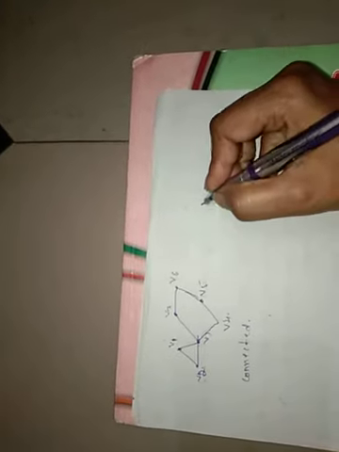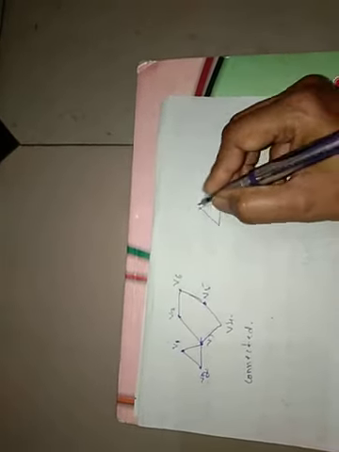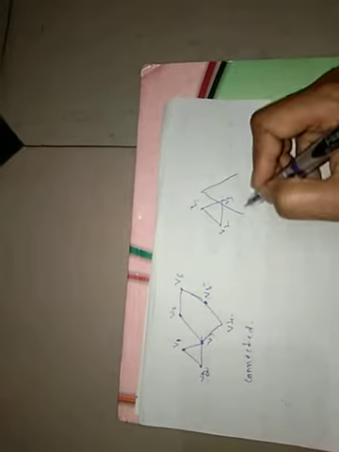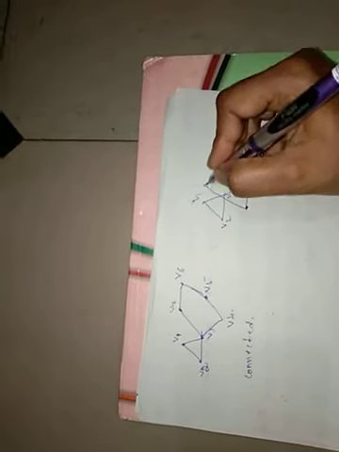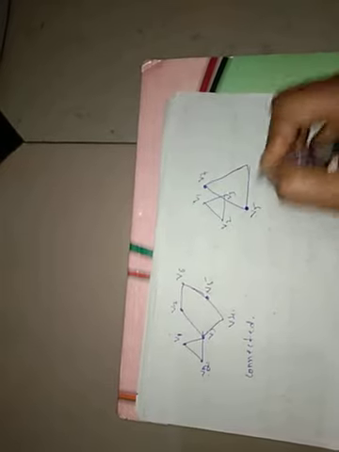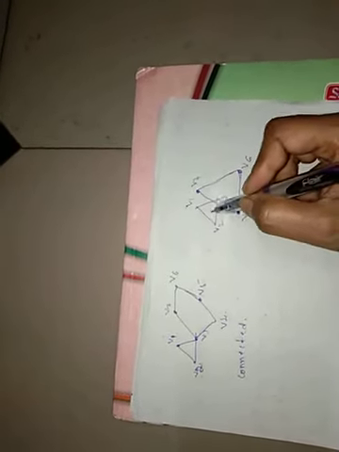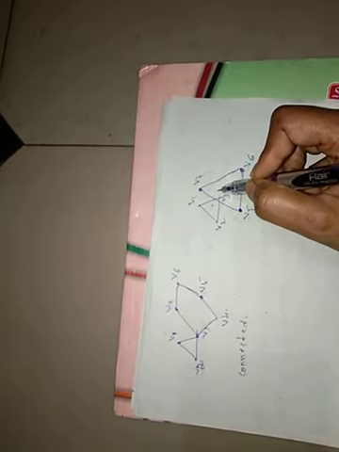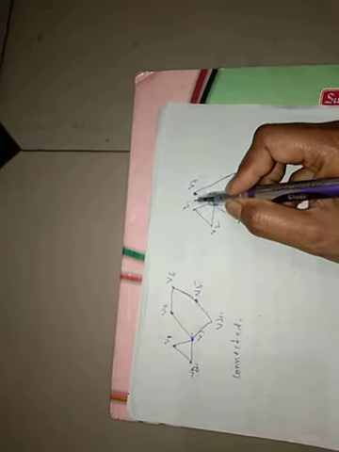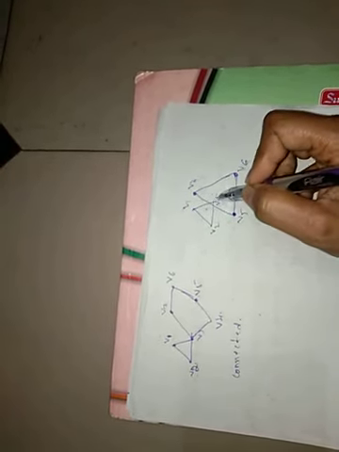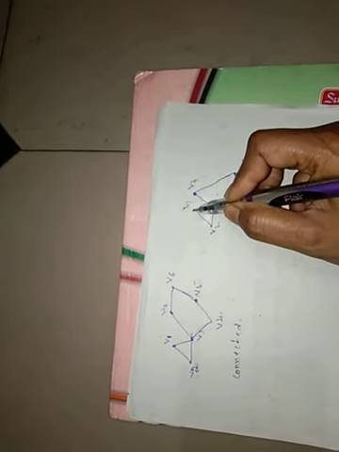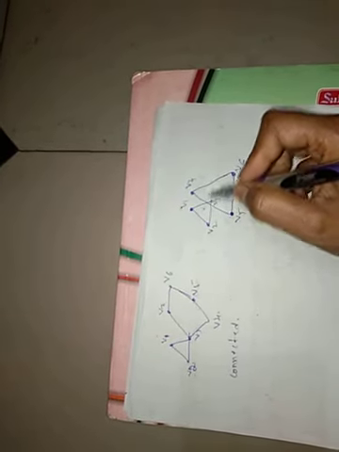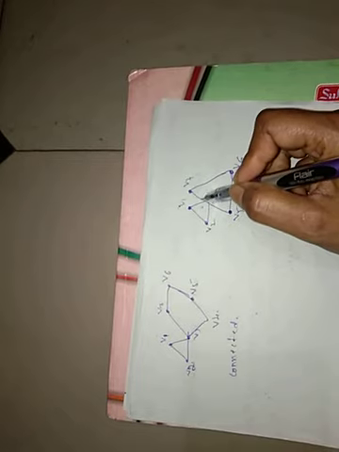So disconnected means: V1, V2, V3 and V4, V5, V6. These are two different triangles that are not connected to each other. So there is no path between V1 and V4, apart from V1, V2, V3 or V1, V3, V2. There is no other path because there is no connection between the vertices of this triangle and that triangle. So that's why there is no path between these two vertices.